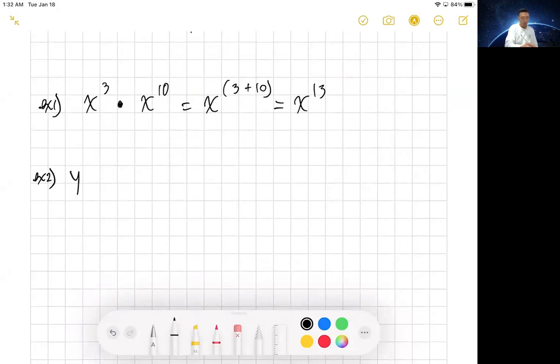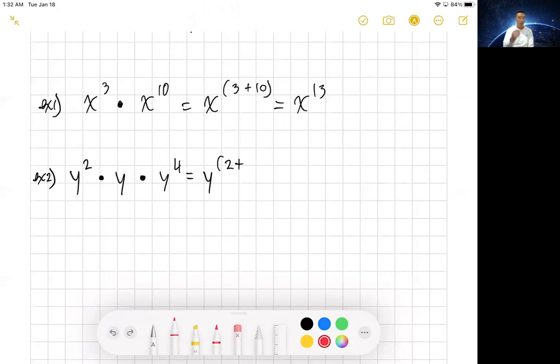What if I was like y to the second times y times y to the fourth? Go ahead, pause the video and see if you can do it. I'm going to assume that you already paused and that you got it done. 2 plus, and a lot of people don't see this, but when you have a base by itself, the exponent is not a 0. A lot of people are like, wait, I don't see it, so it must be a 0.